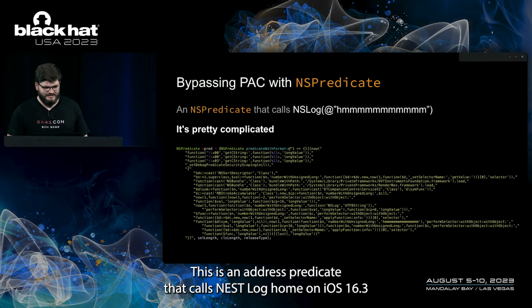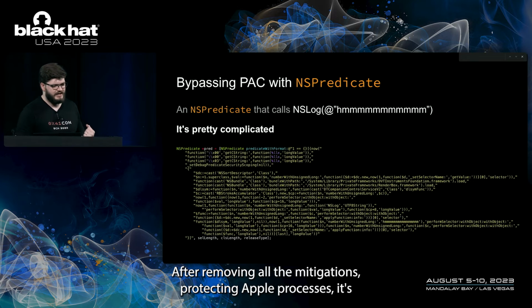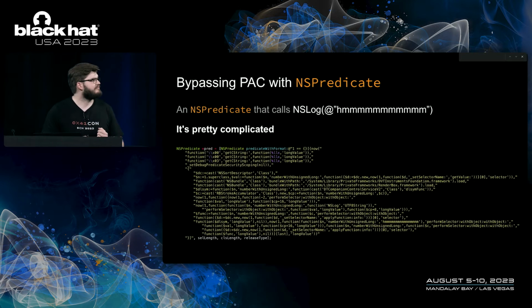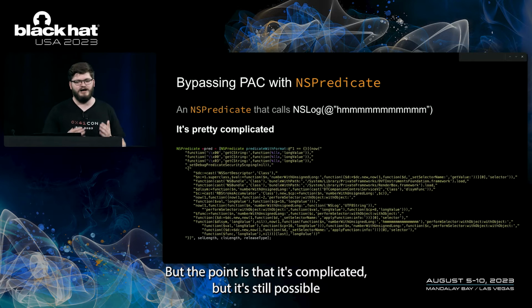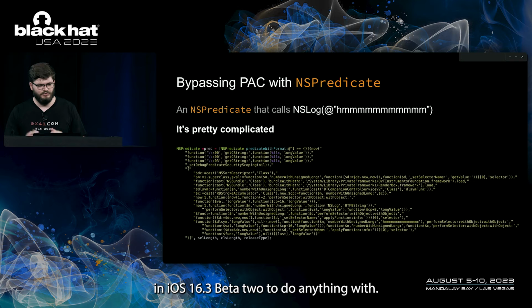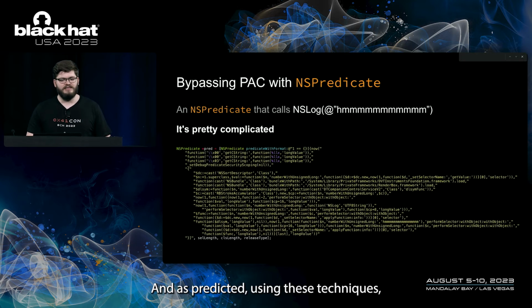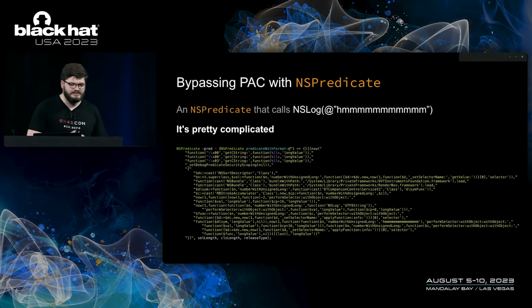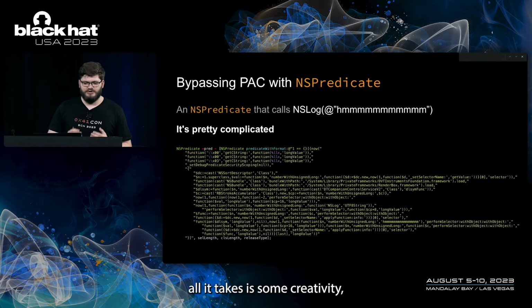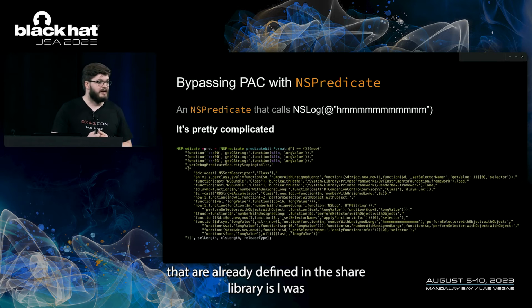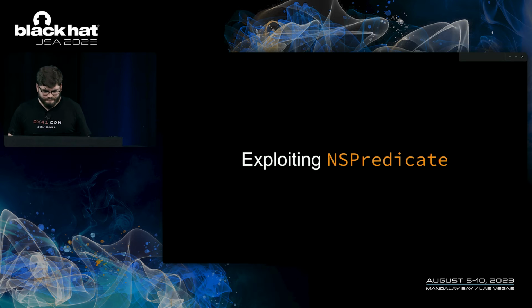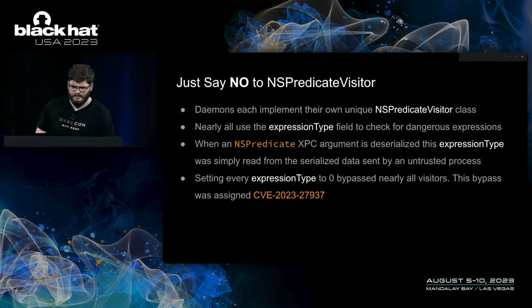Putting all the pieces together, this is an NSPredicate that calls NSLog on iOS 16.3 after removing all the mitigations protecting Apple processes. It's probably very difficult to see, but the point is that it's complicated, but it's still possible in iOS 16.3 beta to do anything with NSPredicate using these techniques. All it takes is some creativity, some knowledge of Objective-C, and the useful classes that are already defined in the shared libraries of iOS.